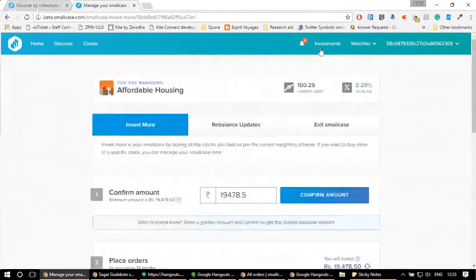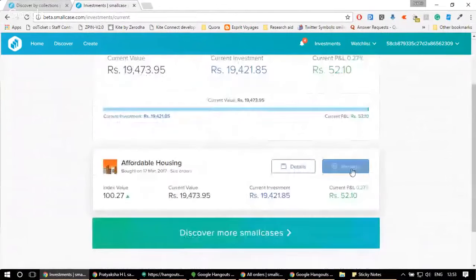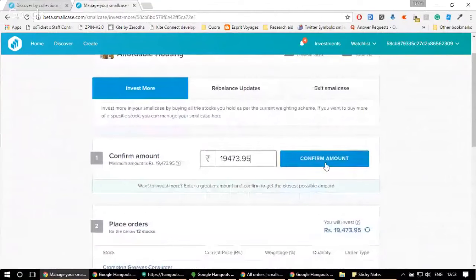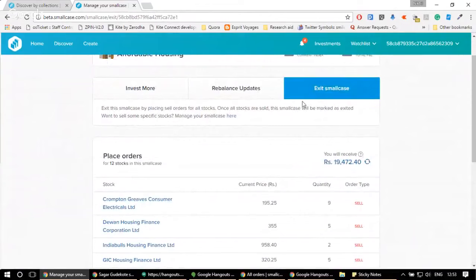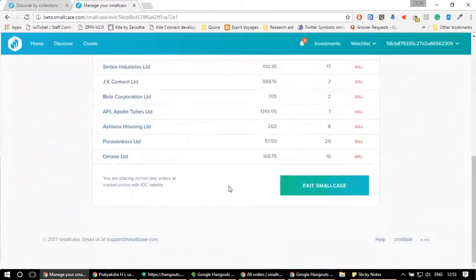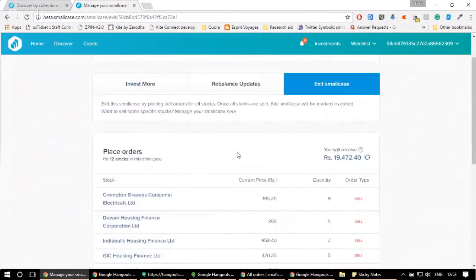So on the investment page, if you want to manage your smallcase, click on the manage button in front of a smallcase. There are three options. You can invest more. You can use this option to do a SIP sort of investment on a regular basis. You can check all the rebalance updates which are pending for your smallcase under the rebalance update section, and then again apply it using the same two-step investment process. And then if you want to exit from a smallcase, it's just one click. Come here and click on exit smallcase.